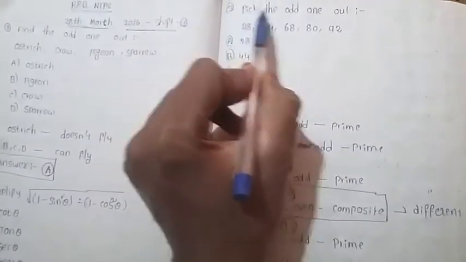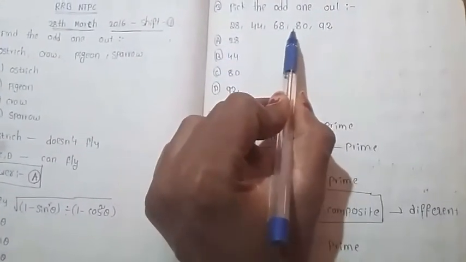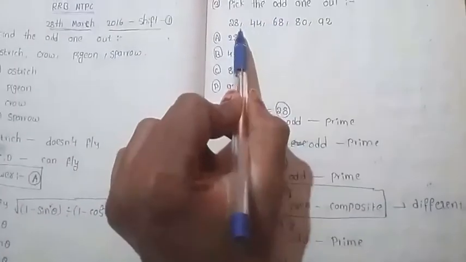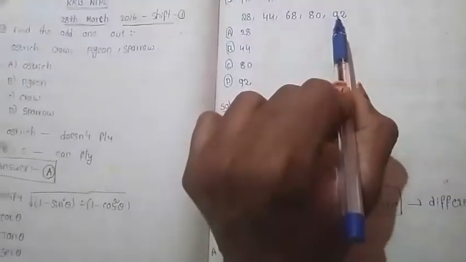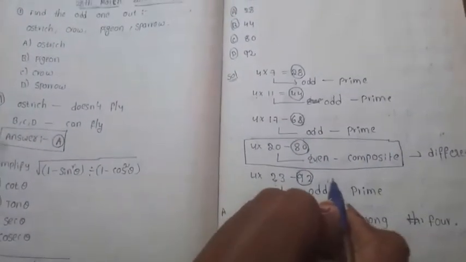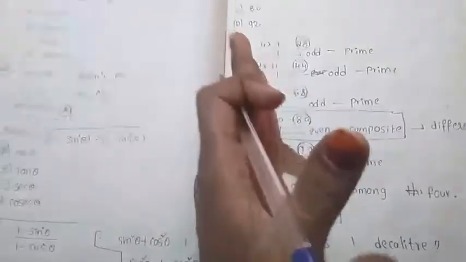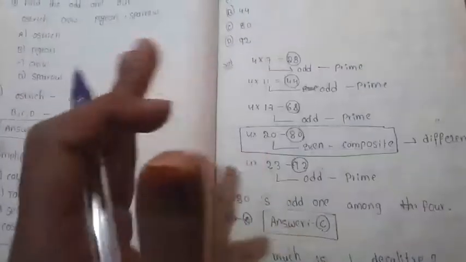See the third one. Find the odd one out. 28, 44, 68, 80, 92. Here 28 is a 4 multiple, 44 is a 4 multiple, 68 is a 4 multiple and 80 is also a 4 multiple, 92 is also a 4 multiple. So let us write this. 4 7s are 28, 4 11s are 44, 68 can also be written as 4 17s are 68, 80 can be written as 4 20s are 80 and 92 can also be written as 4 23s are 92. Each number is a 4 multiple, so we can't tell which number is different.